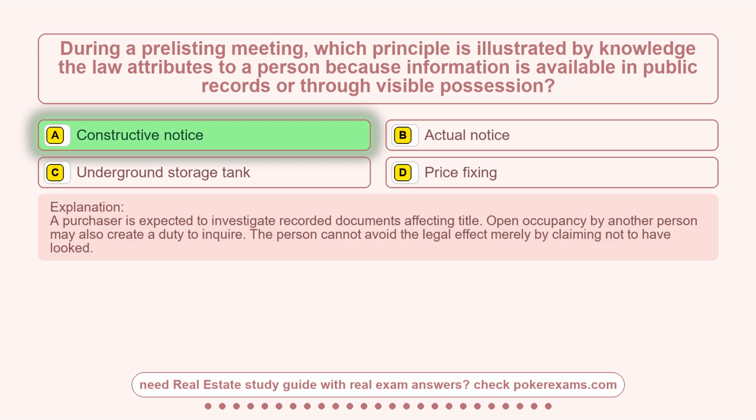A purchaser is expected to investigate recorded documents affecting title. Open occupancy by another person may also create a duty to inquire. The person cannot avoid the legal effect merely by claiming not to have looked.